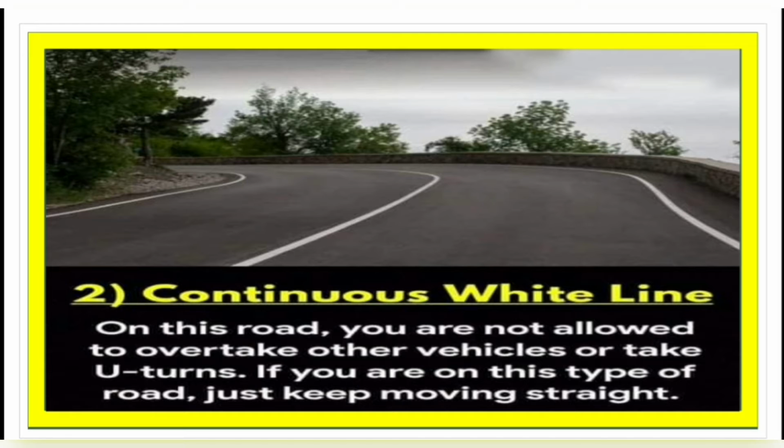Second is continuous white line. As you see in this picture, there is a continuous white line. On this road, you are not allowed to overtake other vehicles or take U-turns. If you are on this type of road, just keep moving straight.